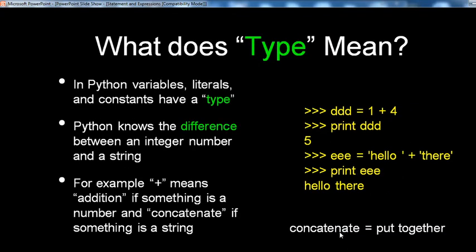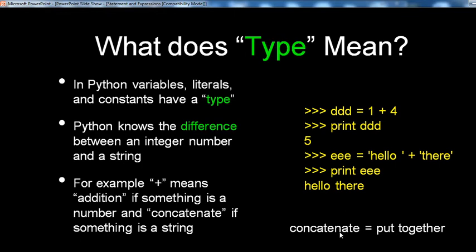What does type mean? Next, Python's available types. In Python, a variable, literal, or constant has a value of some type. Python knows the difference between an integer number and a string. For example, plus means addition if something is a number and concatenate if something is a string. For example, 1 plus 4, print add, gives 5.